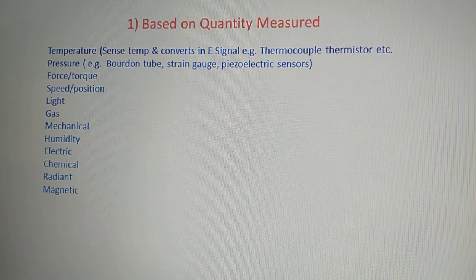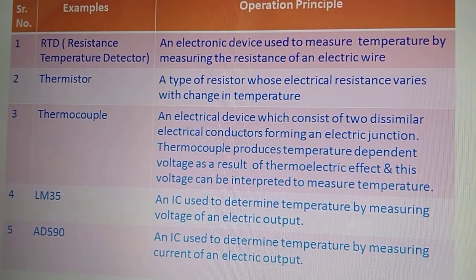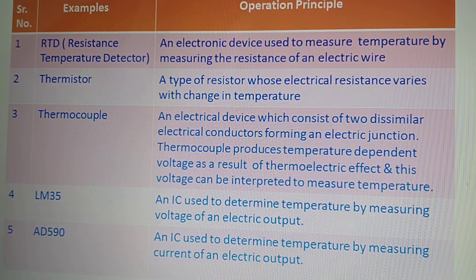So these are the various quantities which are measured or sensed by the sensor, right? Hope you have understood this, and let us now discuss some examples and the principle of operation of sensors which measure temperature.